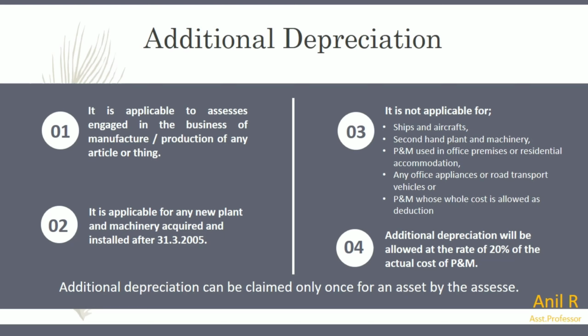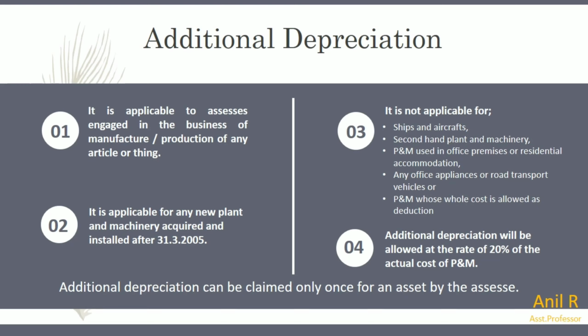First, it is applicable to assets engaged in the business of manufacture or production of any article or thing. That means if you want to apply additional depreciation on any asset, that asset must be used in the business of manufacture or production of any article or thing. Only then can we apply additional depreciation.